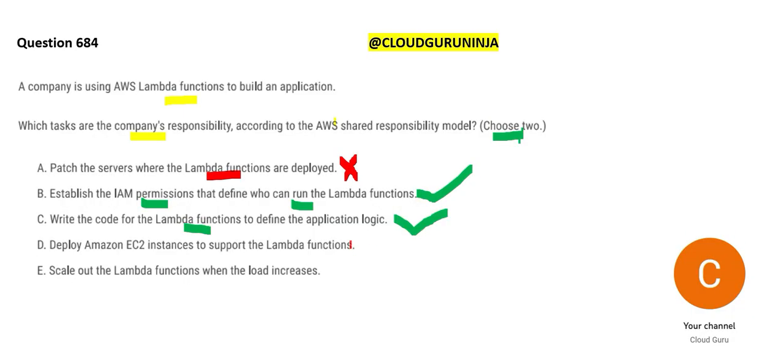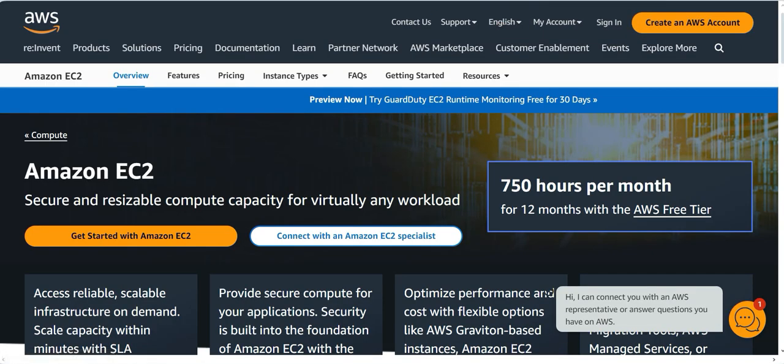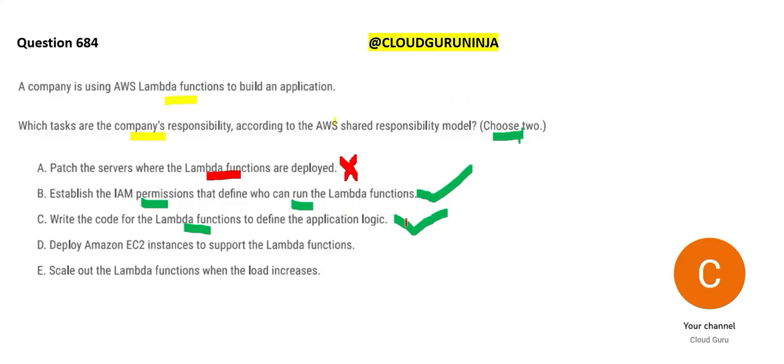Let us look at D also. They are saying we will deploy an EC2 instance to support the Lambda function. See, EC2 is a secure and resizable compute solution. It is a compute solution, full, not serverless. If you already decided you will go serverless with Lambda, then why will you bring EC2 here?